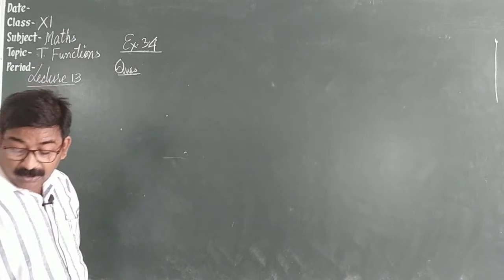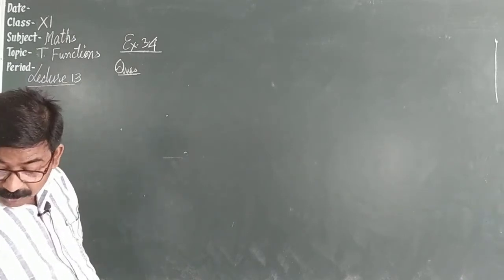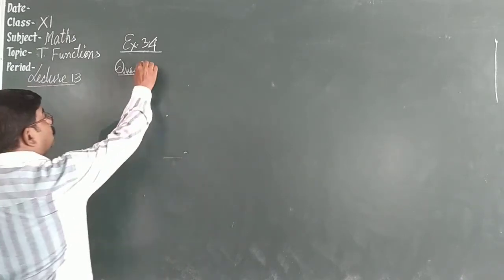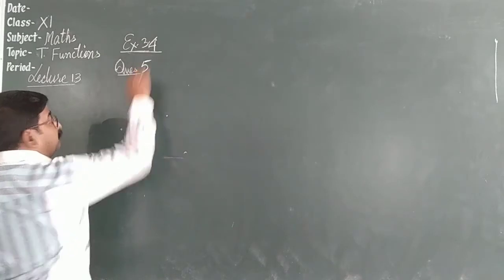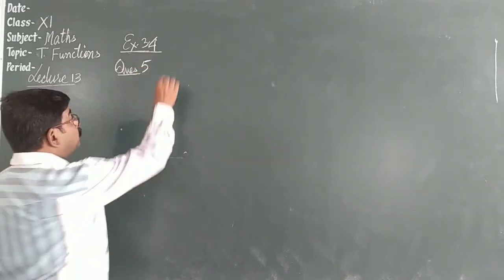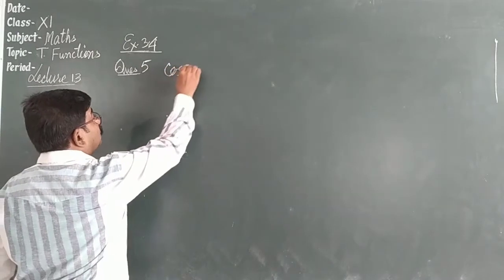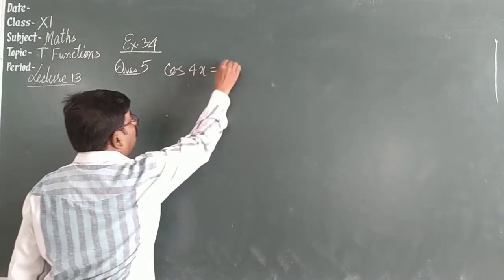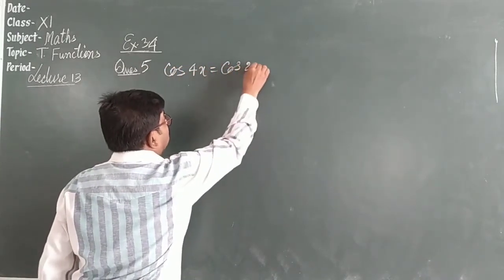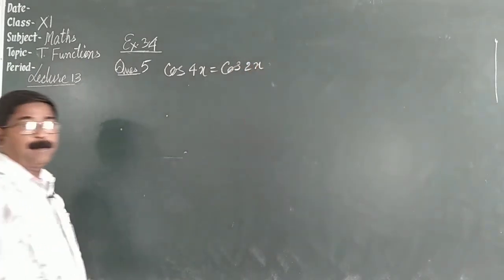The question is cos 4x is equal to cos 2x.